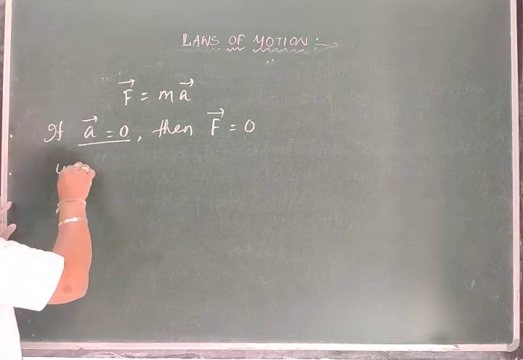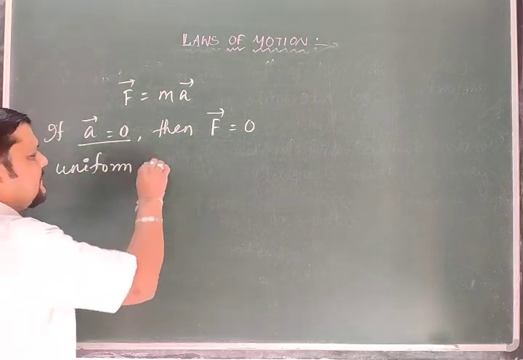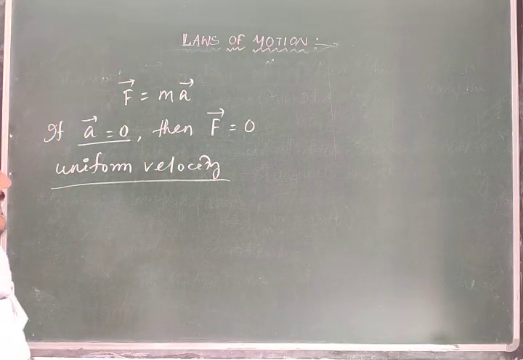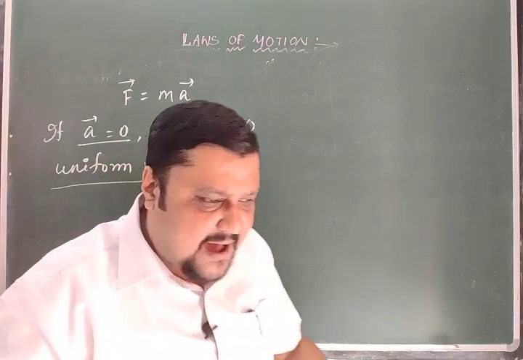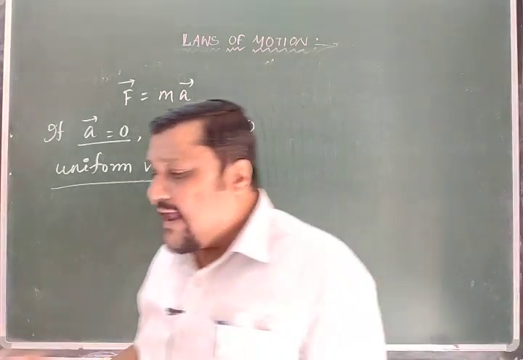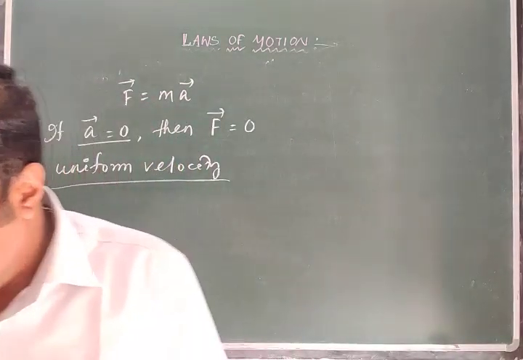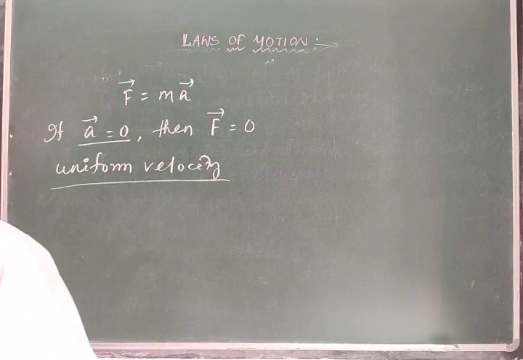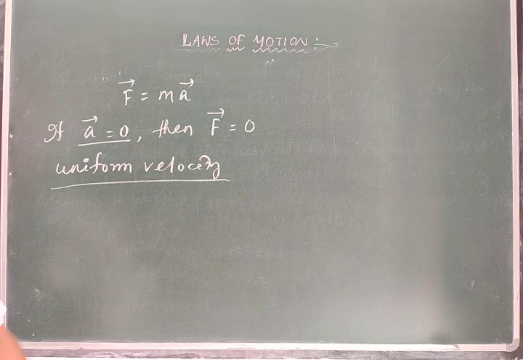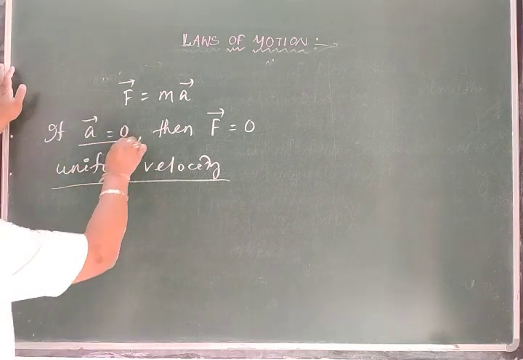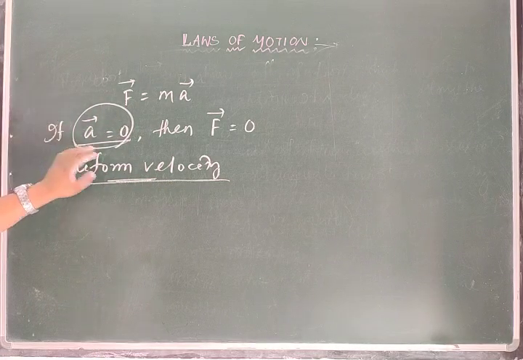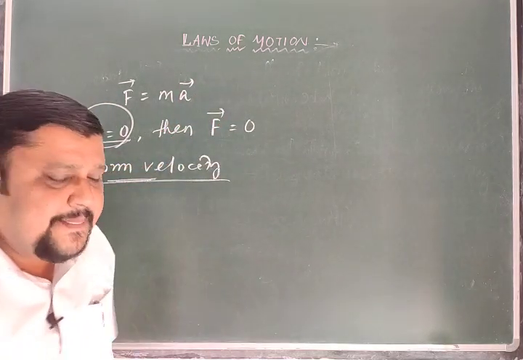If a body is moving with uniform velocity along its path, then we can say that no force is applied anywhere on the body. So that is an important implication of Newton's second law. Acceleration is 0 means the body is in uniform velocity, there is no change in velocity, and accordingly if there is no change in velocity, no force is applied.